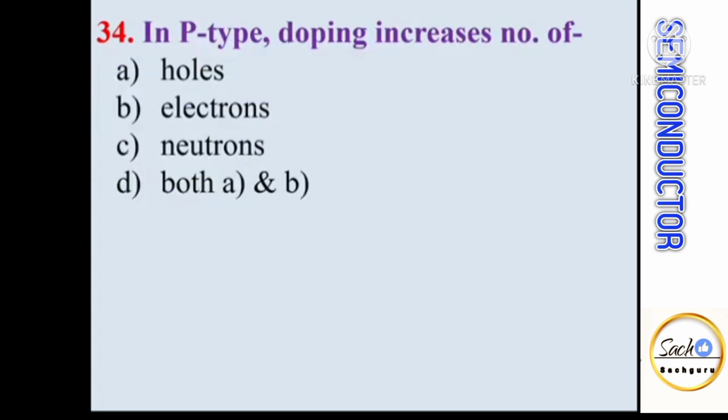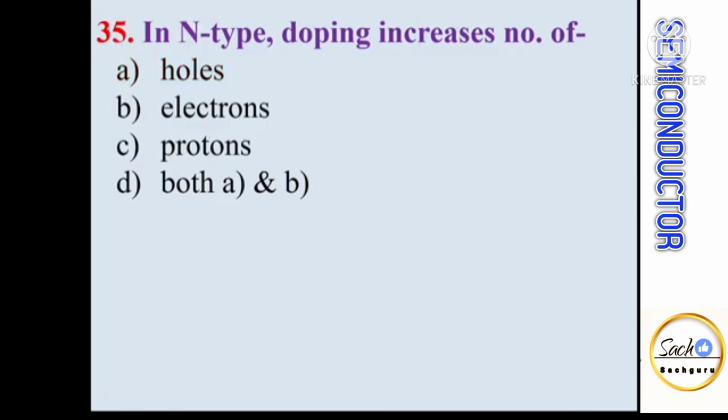In p-type, doping increases number of dash dash. So in p-type, trivalent impurity atoms are added which provide a large number of holes in the crystal structure. So doping increases number of holes. In n-type, doping increases number of dash dash. So n-type semiconductors are formed by adding pentavalent impurity to pure semiconductor, and this provides a large number of electrons in the crystal structure. So doping increases number of electrons.